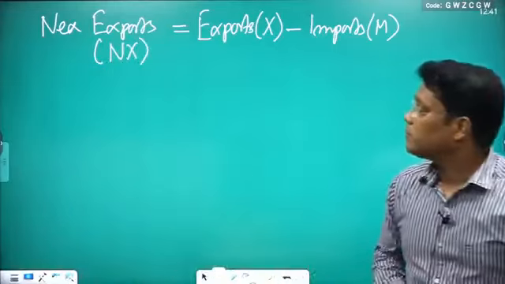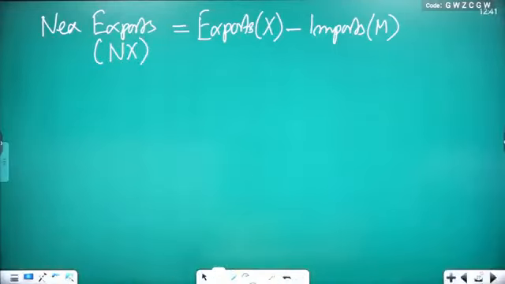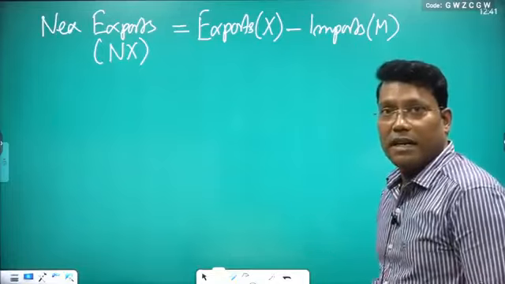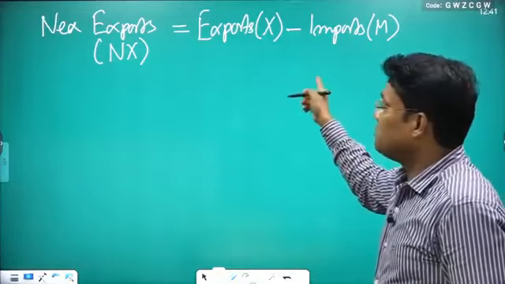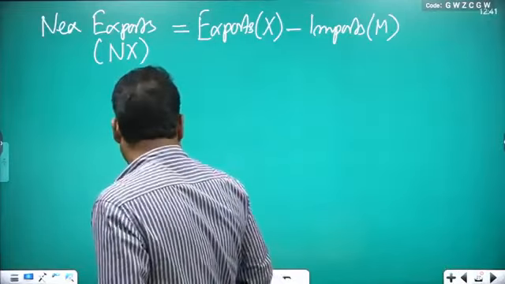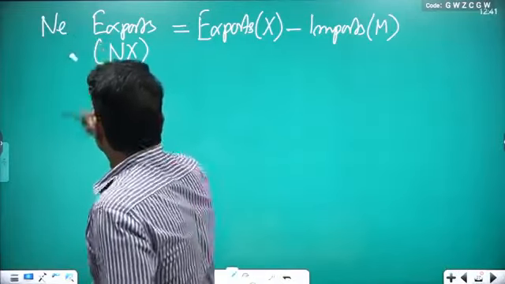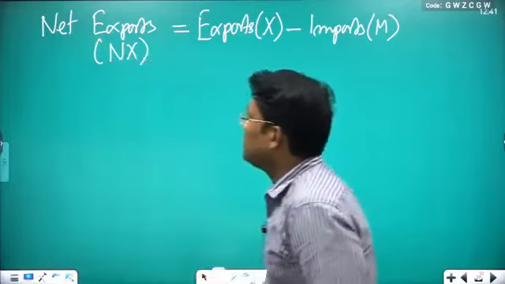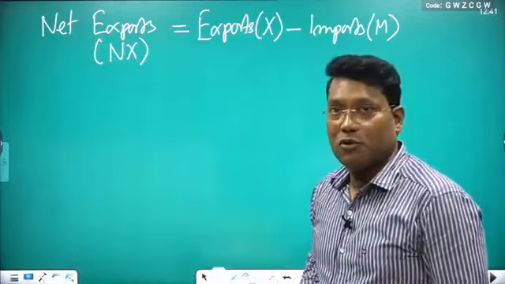This thing you remember. Exports minus imports, exports represented by capital X, imports represented by M. So exports minus imports will give you, sorry, I wrote it wrongly, it's net exports, NET, net exports, clear?